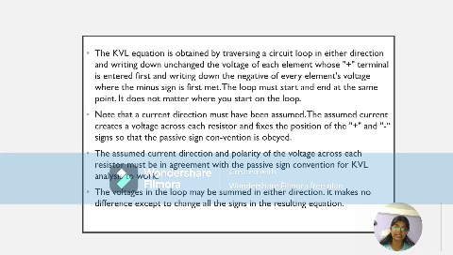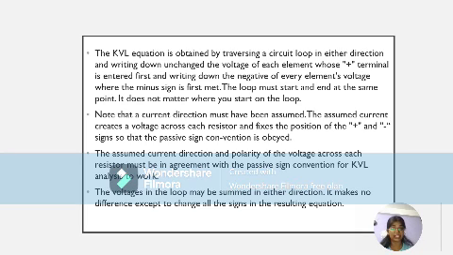The assumed current creates a voltage across each resistor and fixes the position of the plus and minus signs so that the passive sign convention is obeyed. You always have to assume the proper direction for the current flow so that you do not have any further errors in the calculation or the result of the equation.